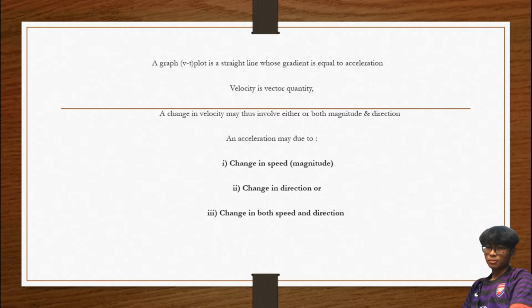So since the acceleration is a vector quantity, it depends on two things, which are magnitude and direction. If one of these things changes, it means acceleration will be changed too. Okay, so the acceleration will be changed too, because it depends on these two things. So change in speed, acceleration akan berubah, and if change in direction juga dia akan berubah acceleration. So change in both speed lagi berubah.